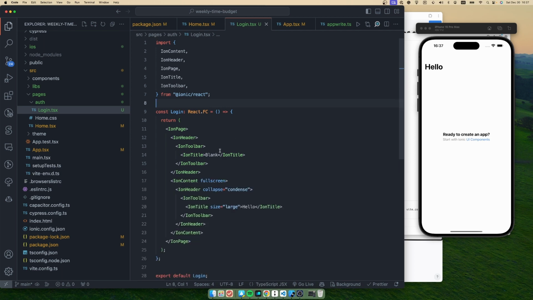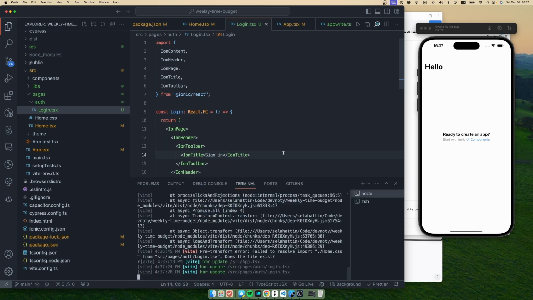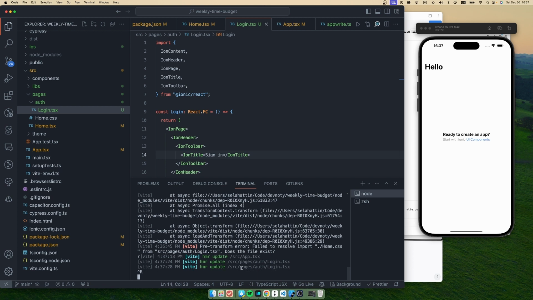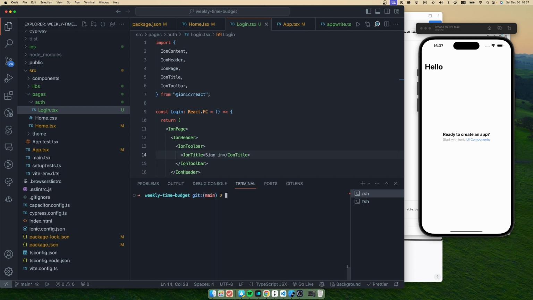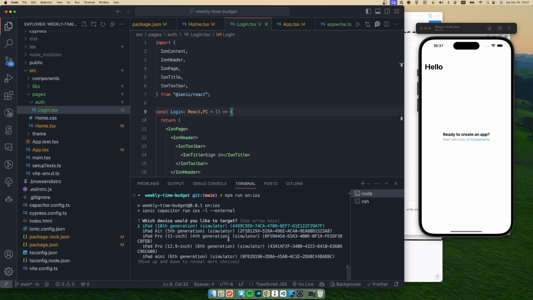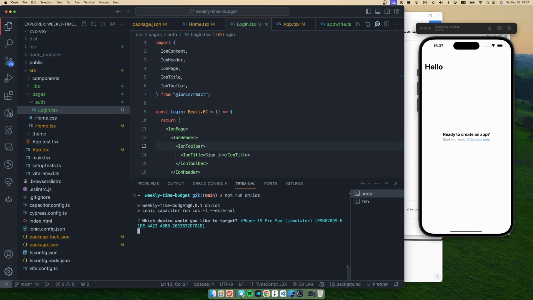Alright, so right now we are in the login page. Maybe we can sign in to your account. We can change this title, or maybe we can just make it sign in. I think we should rerun this, because somehow it just didn't work. And let me choose Pro Max.